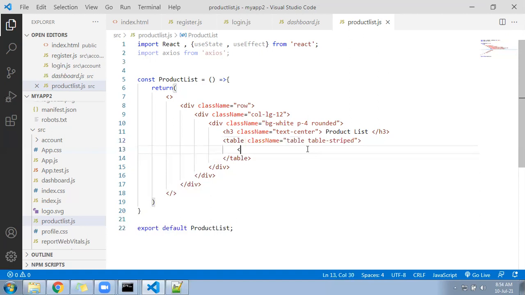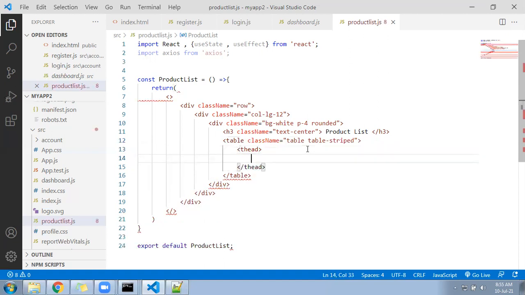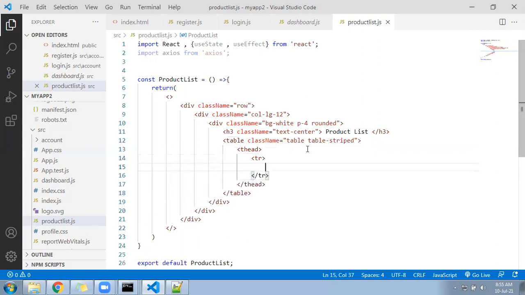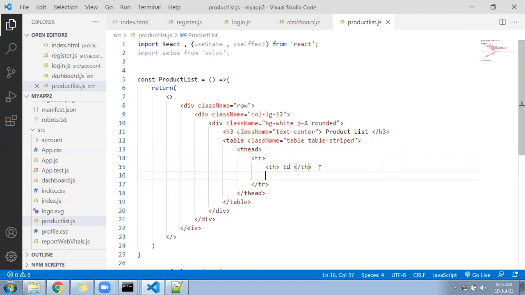Now after that, this will have thead and tr and th. So that will add here column product id. Then we can add next th, product name.